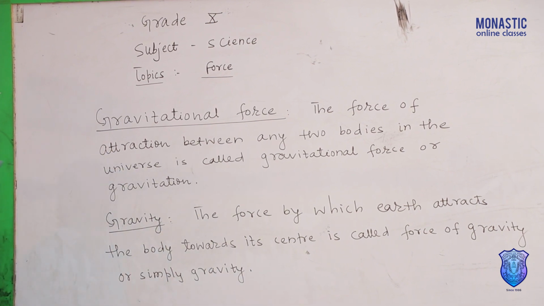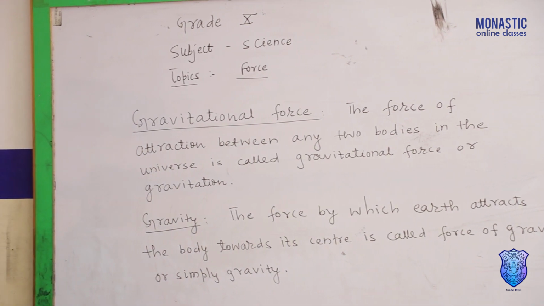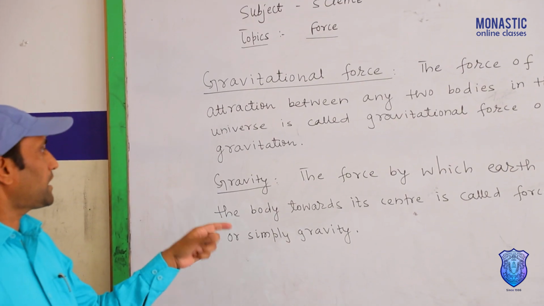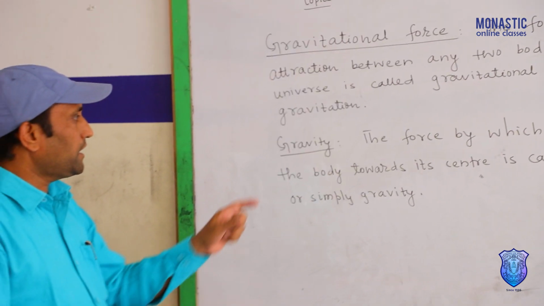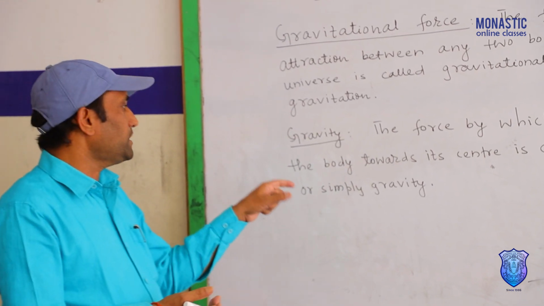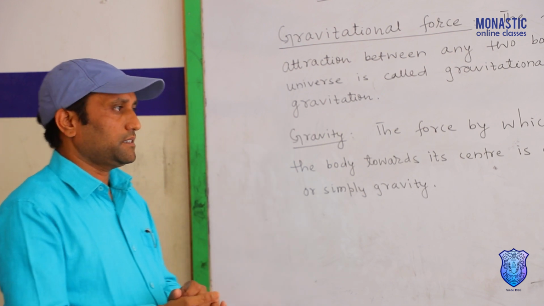If two bodies are small, then you cannot easily see the gravitational force. But if one body is bigger, like Earth, then Earth attracts the body towards its center. That is called gravity, or the gravity of the Earth.